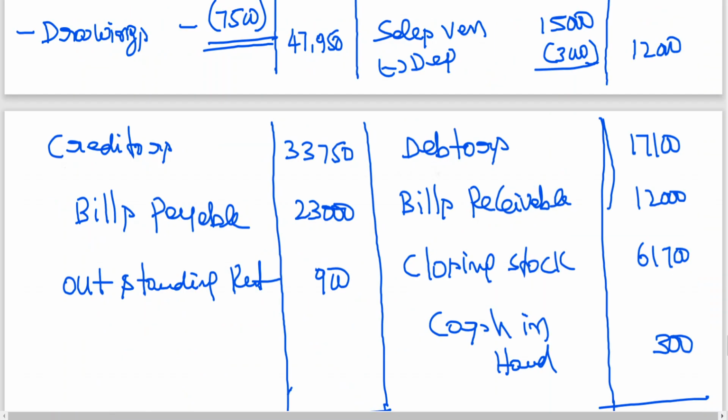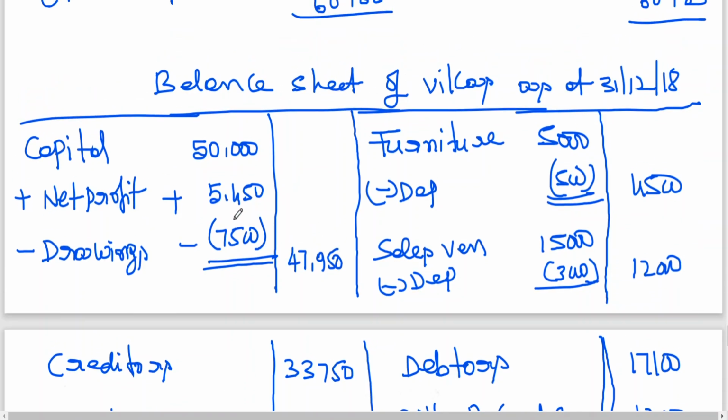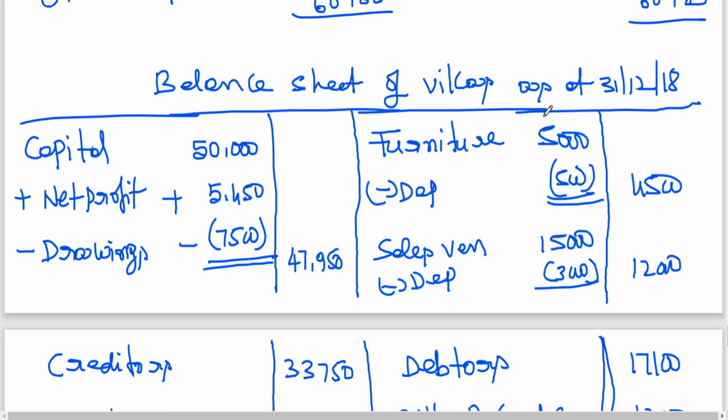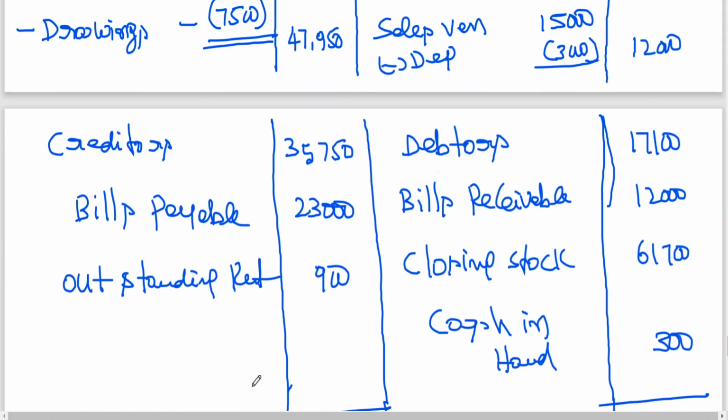Then 7,500, is it correct? 50,000 plus 5,450 minus 7,500, this is also correct, 47,950. Exactly 2,000 difference I am getting. Here I have written 35,750 for creditors. So this can be cross checked. You should be careful while writing. 35,000 correct. I think we got the balance sheet tallied. Just cross check once again.